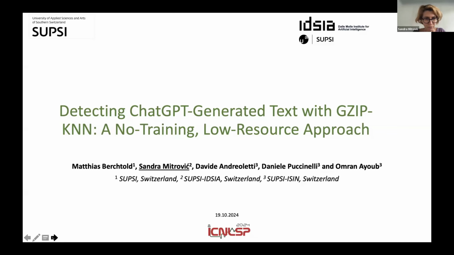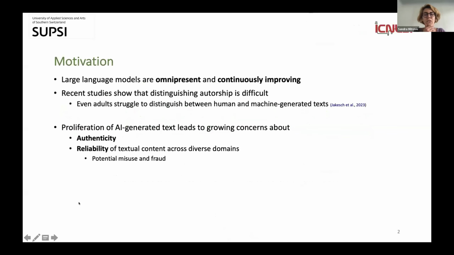Okay, so what is the motivation for this work? Well, as we all know, large language models are omnipresent and continuously improving. And that is giving us the possibility of having seemingly perfect texts, which are authored by these large language models. Unfortunately, some recent studies are showing that distinguishing the authorship of the text is very difficult even for adults.